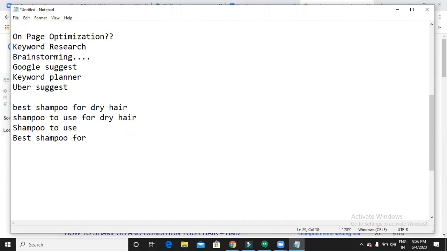Best herbal shampoo for dry hair. Next, anti-dandruff shampoo. Dry hair shampoo. Simple. Dry hair shampoos.